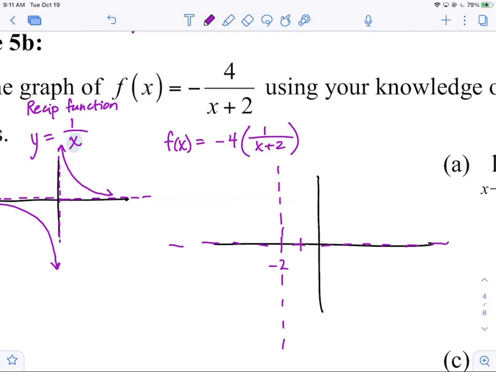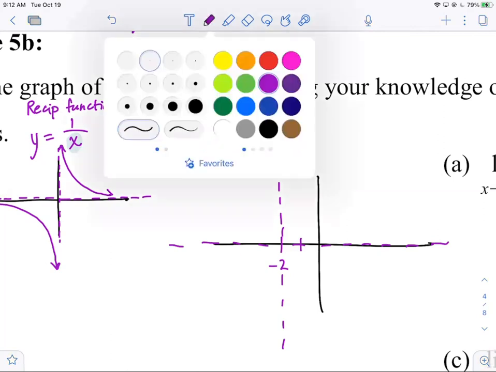All right, let's go ahead and sketch it now. If we reflect it across the x-axis, this piece here is down here, this piece here is up here, right? So now it lives in quadrants 2 and 4, and then stretching it vertically by a factor of 4 is going to be hard to show. We just know the graph's going to be steeper. So we really can't show the dilations. We just know that it's steeper. So let's go ahead and do that.